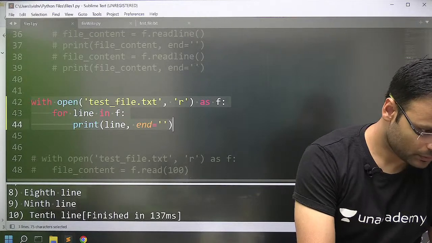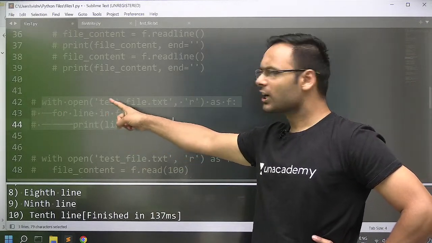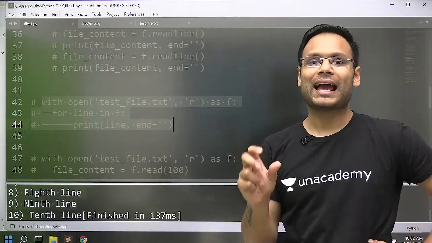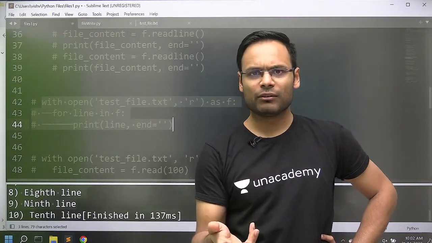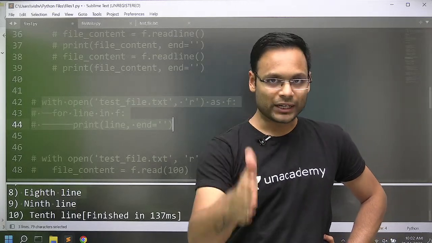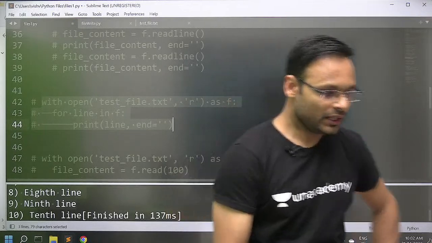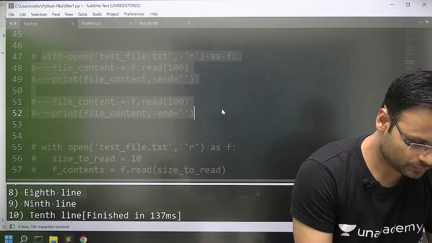Sure. Now, let's say you don't want to read the complete file at a time. You want to read some number of characters at a time, let's say 50, 20, 100, 120, something like that. Those many characters only you want to read first and process, and then the next 120 characters and process, like that. Then we have another option here.